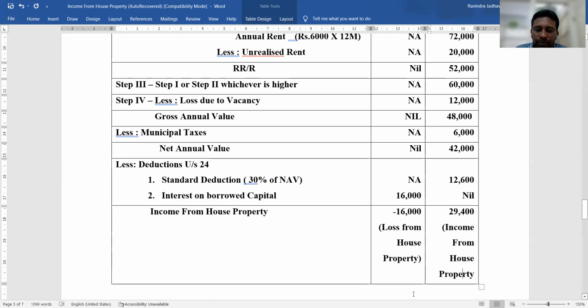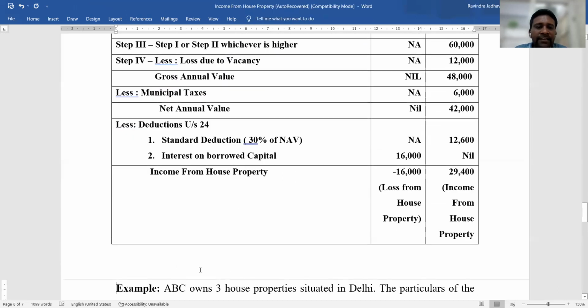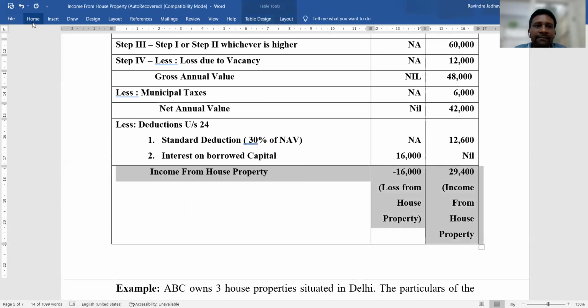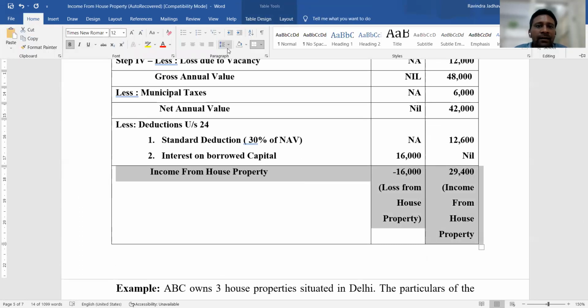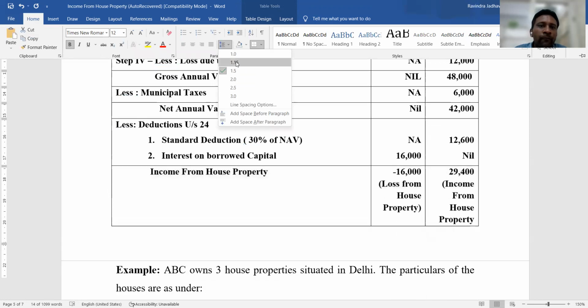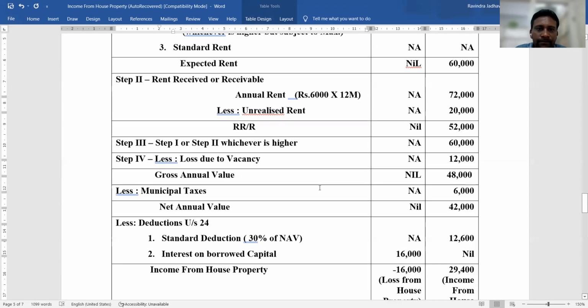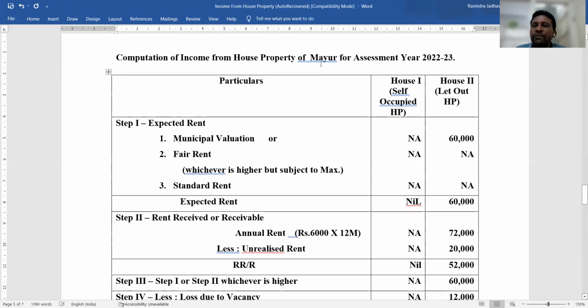Income from house property. The next step is to calculate the net result in case of the income of Mr. Mayur.